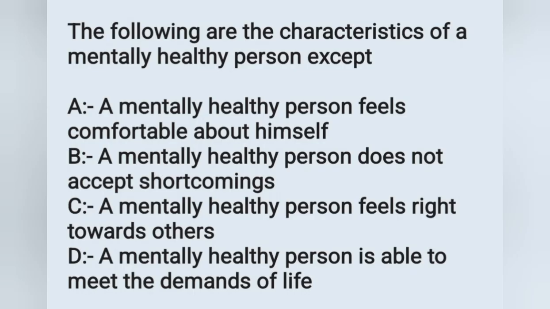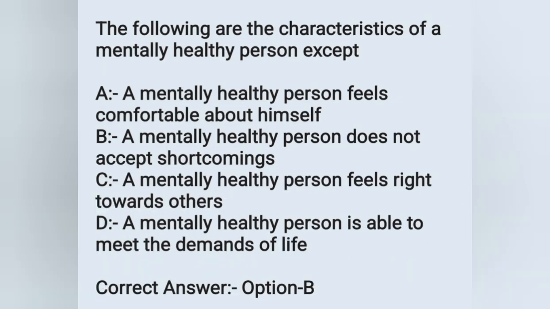And the next question. The following are the characteristics of a mentally healthy person except. Option A, a mentally healthy person feels comfortable about himself. Option B, a mentally healthy person does not accept shortcomings. Option C, a mentally healthy person feels right towards others. Option D, a mentally healthy person is able to meet the demands of life. Among these options, which one is not a characteristic feature of a mentally healthy person? The correct answer is option B, a mentally healthy person does not accept shortcomings. Move on to the next question.